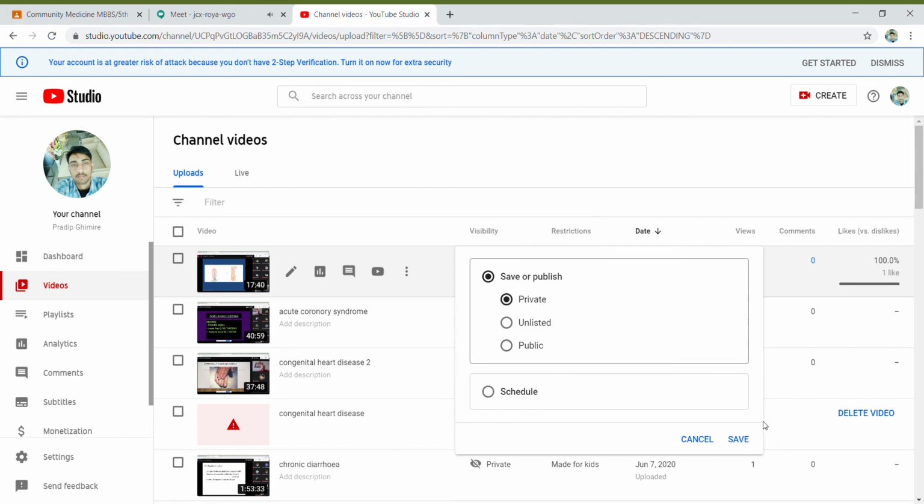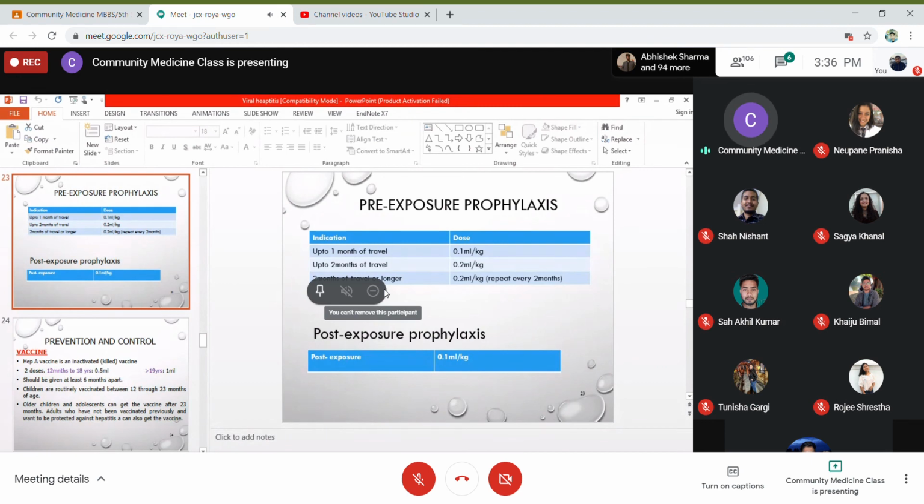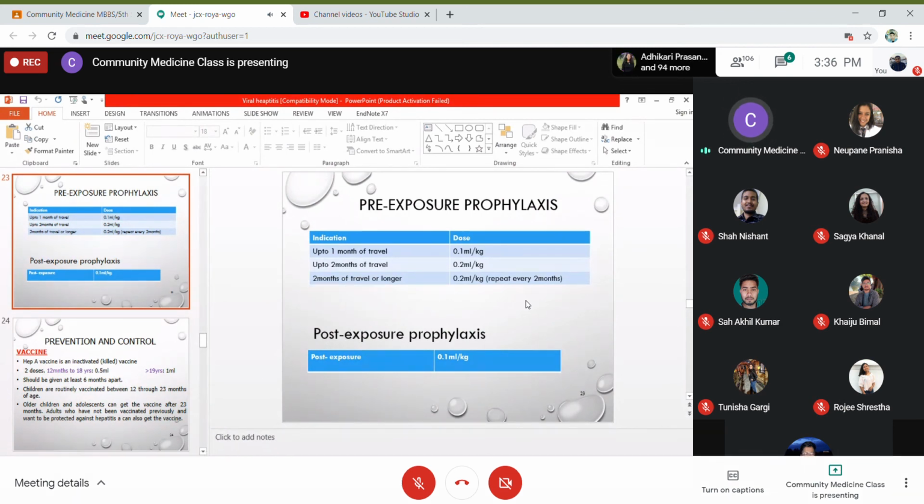Whereas for post exposure prophylaxis, the required dose is 0.1 ml per kg. Please read this, this is not present in your book, I've taken this from CTC. So if you want, you can go through the CTC also, right?